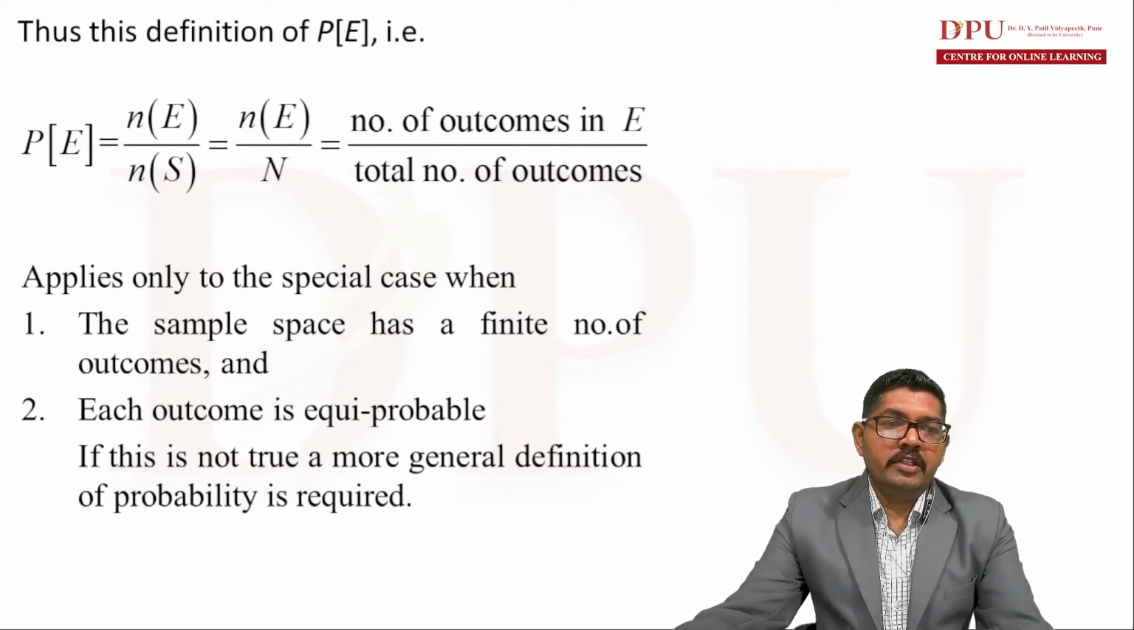Another assumption is that each outcome is equiprobable. Each and every outcome of an experiment should be equiprobable, which means there should be an equal chance of happening of each and every outcome of an experiment. So when we toss a coin, the chance of occurring of head or tail is equal. This particular formula is applicable in such situations only.